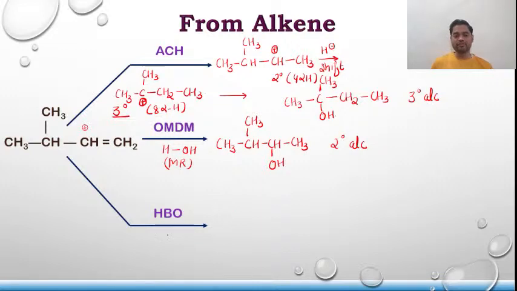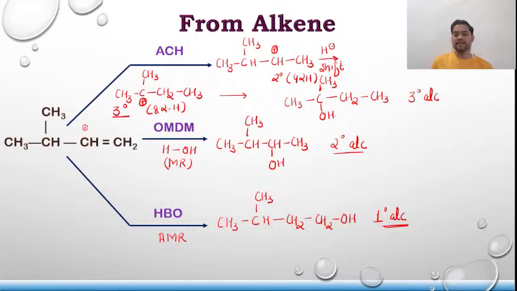HBO follows anti-Markovnikov rule, and according to anti-Markovnikov rule, the negative part of the reagent goes to the carbon containing more number of hydrogens. So the product that will be formed is CH3, C, CH3, CH, CH2, CH2, OH. That is a primary alcohol, secondary alcohol, and tertiary alcohol.